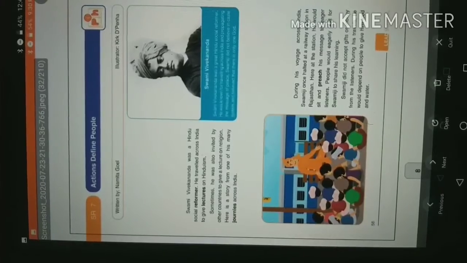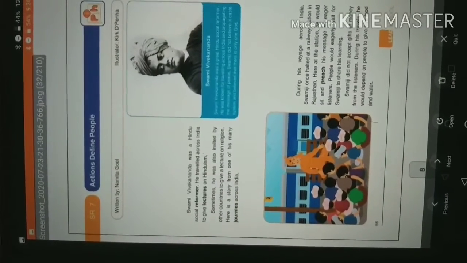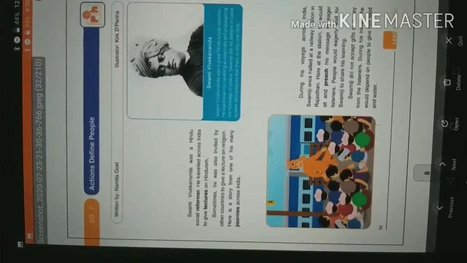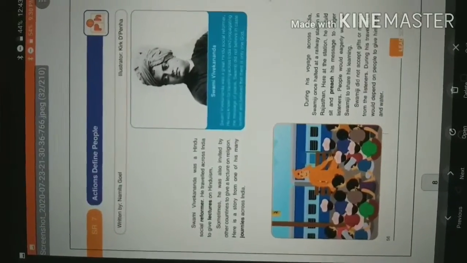Students, now we are done with two modules of ALGA, that is phonics and whole words. Now we will proceed to our third module, that is reading and listening comprehension. Here I will be giving you one comprehension related to the life of Swami Vivekananda and you have to try to give the answers to the questions. So let's proceed. Okay students, see here, this is the comprehension based on the life of Swami Vivekananda.